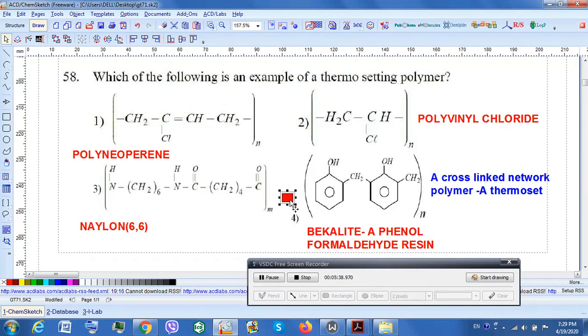Bakelite is actually a reaction between phenol and formaldehyde. We have discussed this in the chapters on phenol and also polymers. So your option is 4.